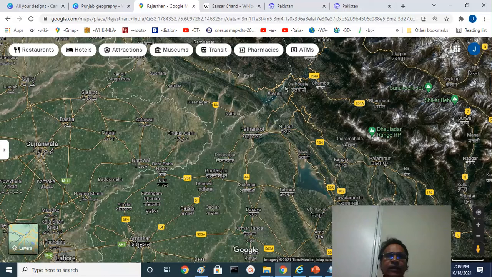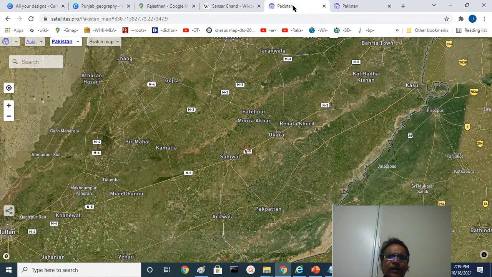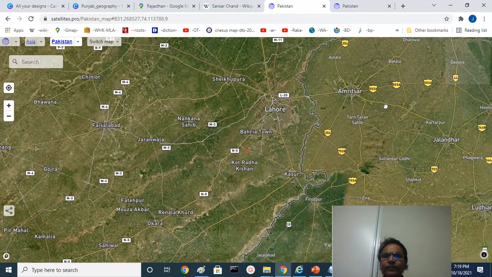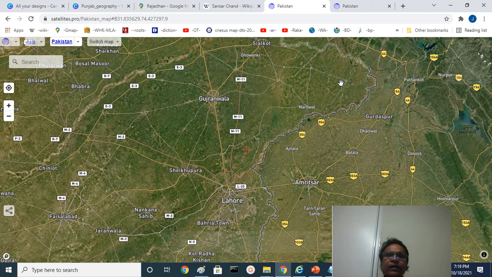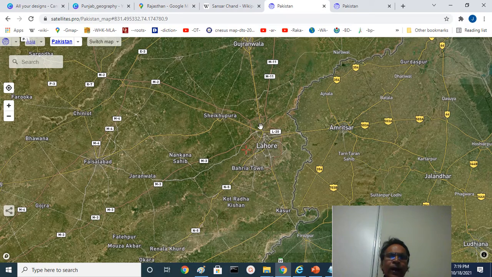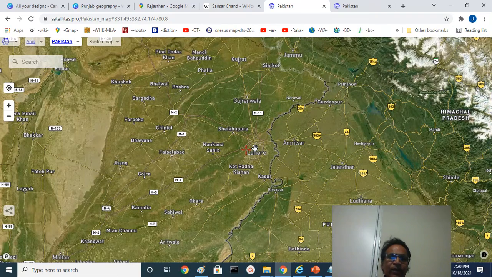It takes a southern path. Here somewhere Madhopur will be there. Pathankot here. For 80 kilometers or so, the river forms the boundary. The river forms the boundary between Gurdaspur, Amritsar district on one side, Shakargarh Tehsil, Narowal on the other, that is the Lahore region. This is the Lahore and Shadara regions. The river continues its journey in Lahore and continues like that. You can see Nankana Sahib, this is the river that continues, and the river continues here.